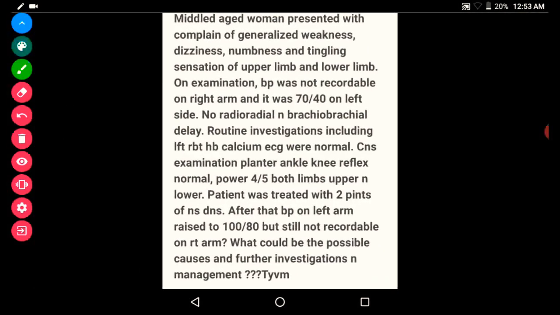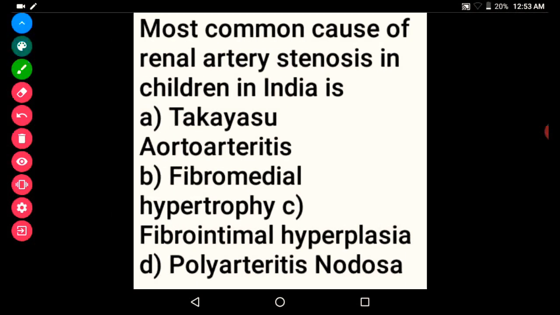A middle-aged woman presents with complaints of generalized weakness, dizziness, numbness and tingling sensation of the upper limb and lower limb. On examination, BP was not recordable in the right arm and 70 by 40 on the left side. That is the variation of the BP. No radial and brachial delay. Routine investigations including calcium and ECG were normal, with normal CNS examination. Here also the diagnosis is Takayasu arteritis. The most common cause of renal artery stenosis in children in India is Takayasu arteritis.